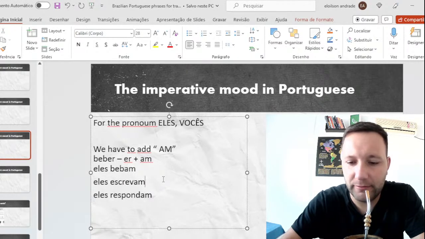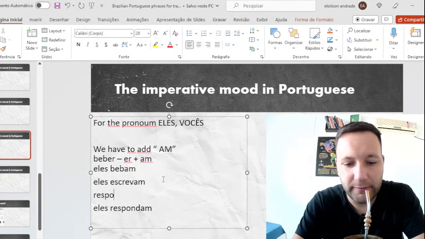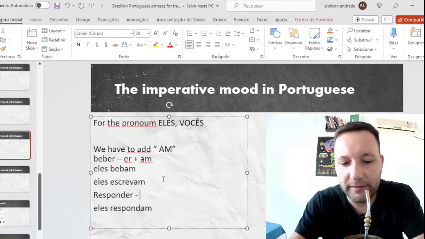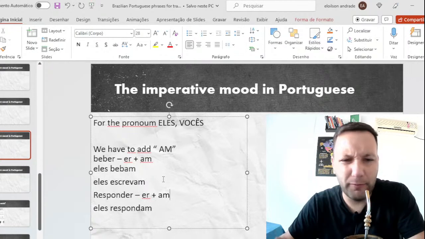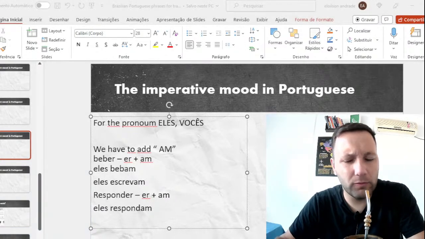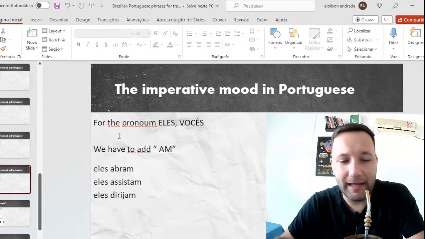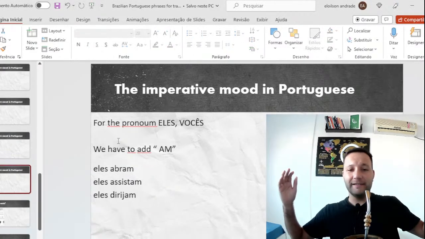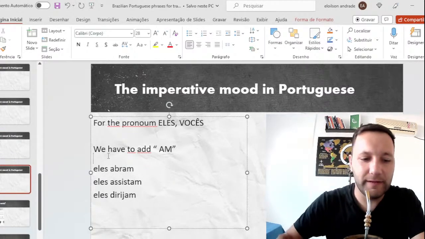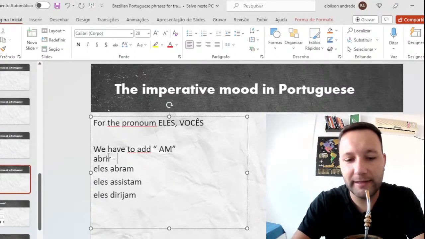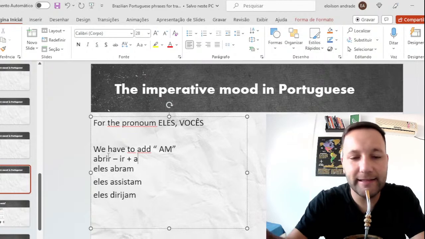Pay attention to responder. Let me use this verb just for you to see. Responder is the verb in the infinitive. We cut er and we add am. Respondam, hey. Respondam a mãe. Answer your mother. And the verbs that end in ir, same idea. If you see here, abrir, we are cutting this ir and add am.